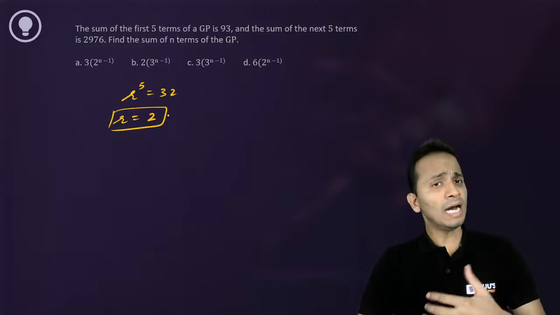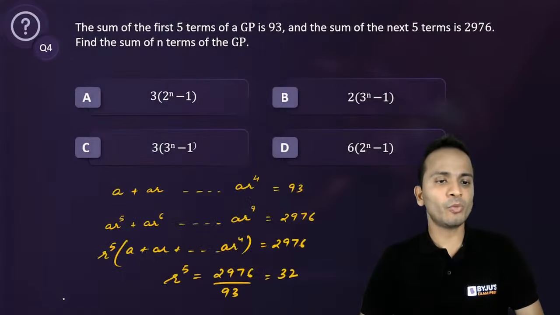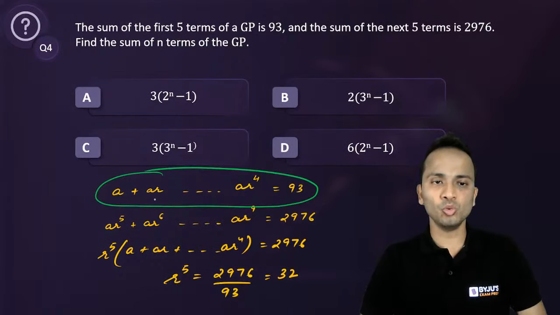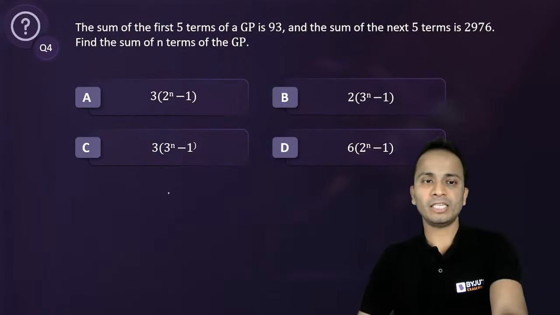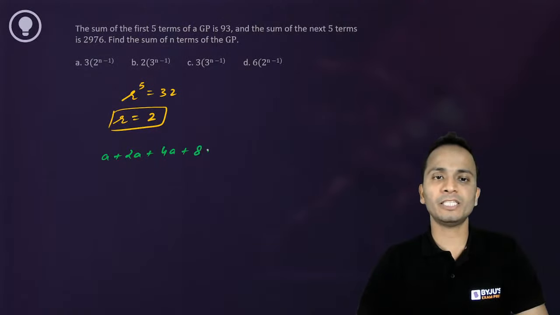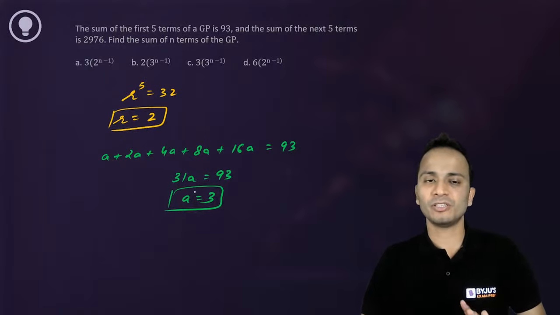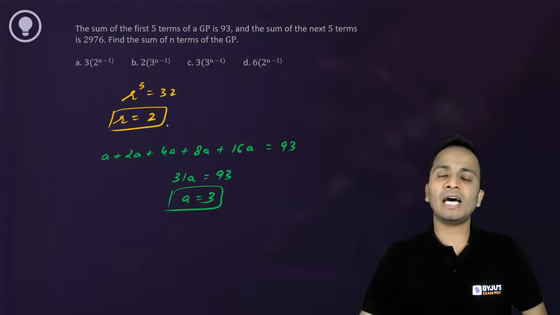Done. I need the value of a as well. So I'll put the value of r in one of the equations that I've obtained previously. So in this equation, if you put r as 2, it will become a plus 2a plus 4a plus 8a plus 16a, that is given as 93. So 31 times a is given as 93, so the value of a will come out to be 3. Right? So very simple question, a very easy question. Okay. So a का value 3 आ गया, r का value 2 आ गया.